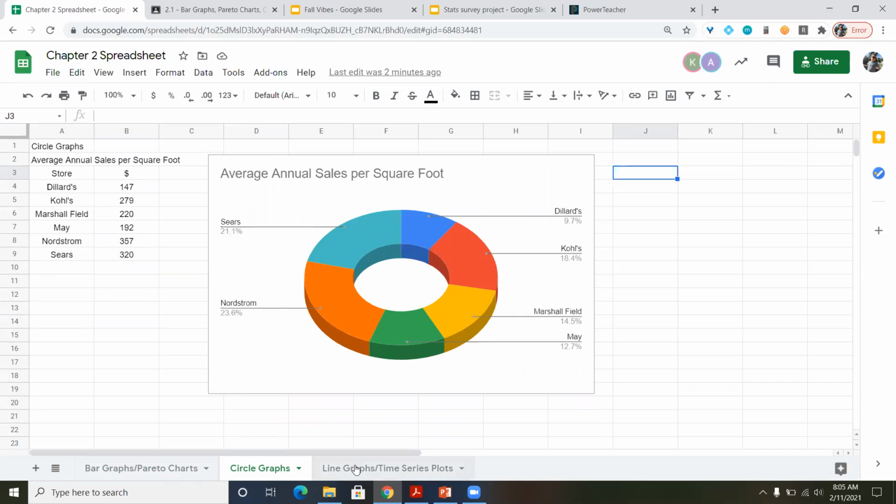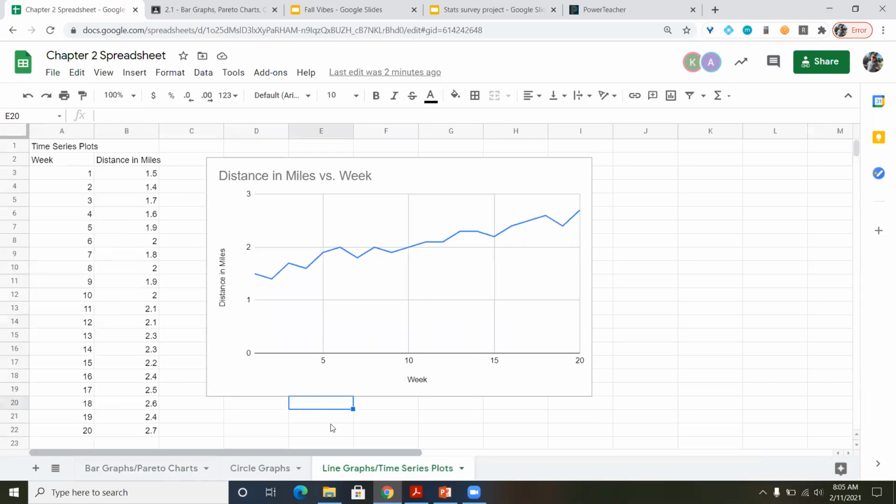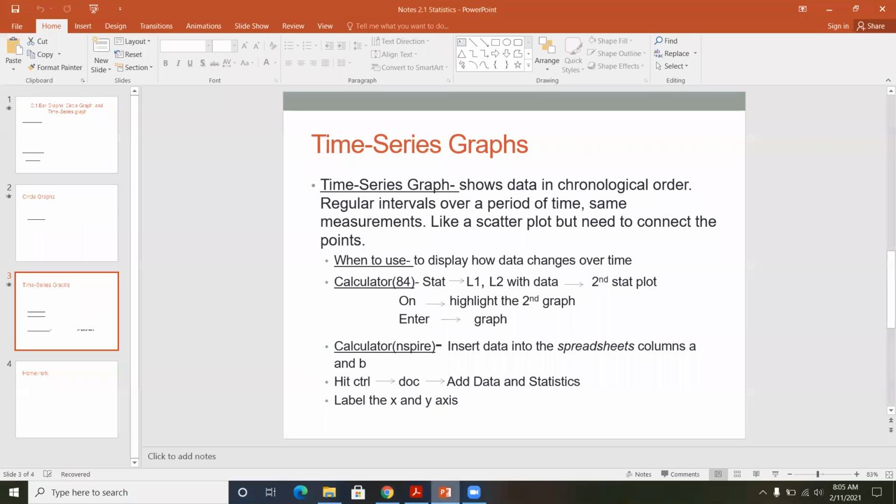And then lastly, the line graphs or the time series plots are showing chronological order as values go up and down. There's really no rhyme or reason as to going up and down. It doesn't necessarily have to have a pattern, but we are able to conclude what is going on in those charts.